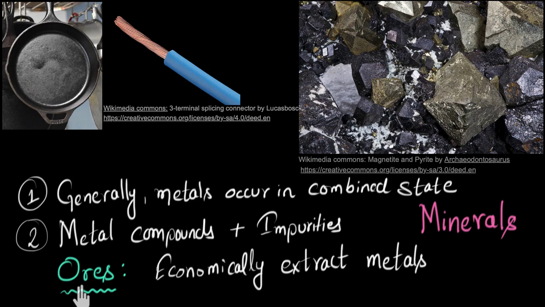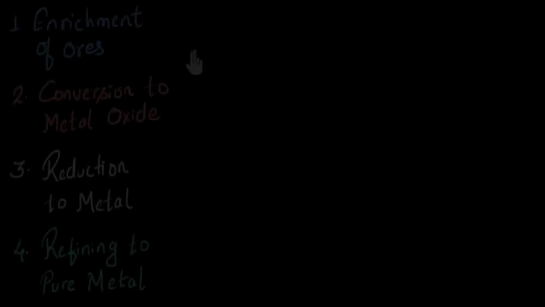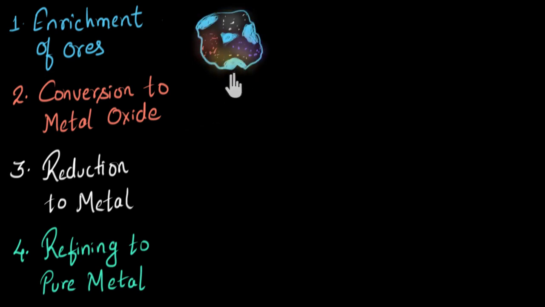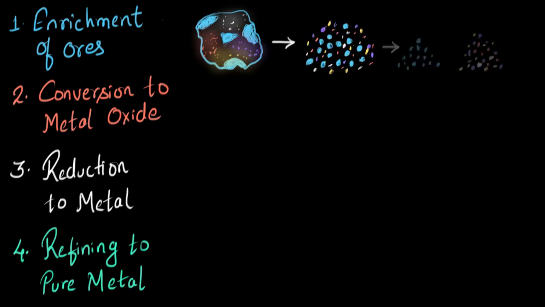Now let's see, if we had an ore, how would we extract the pure metal out of it? So these are the steps. First, enrichment of the ores. So over here, we take the ore, which is basically a rock, and we crush it to pieces. And then we separate the metal compound in these pieces from the impurities. So over here, we have concentrated the metal compounds in one bunch. Therefore, we have enriched our ores.